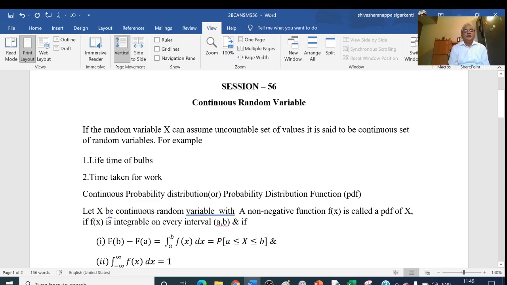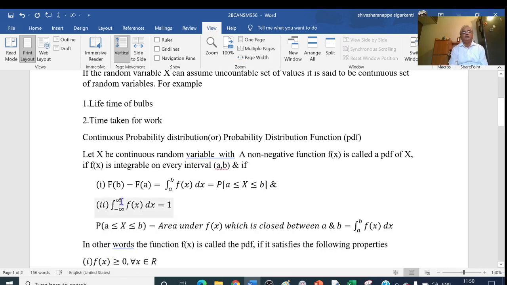Let x be a continuous random variable. A non-negative function f of x is called a PDF, probability distribution function, of x, if f of x is integrable on every interval [a, b], and if the probability of x lying between a and b is equal to the integral from a to b of f of x dx, and the integral from minus infinity to plus infinity of f of x dx is equal to 1.